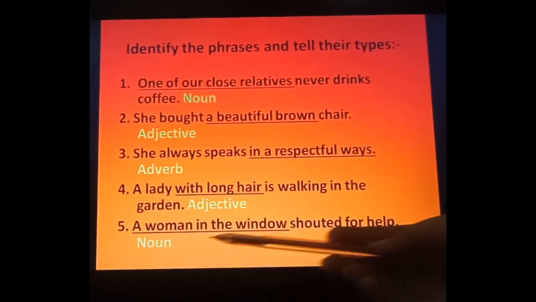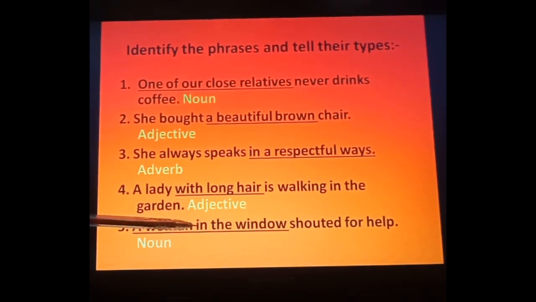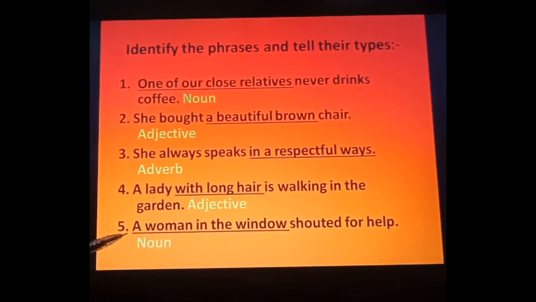Suppose in this, if I am hiding this, a woman. So in the window, then the quality of the woman, that is standing in the window. So if I have mentioned only in the window, that is your adjective phrase. But here I have underlined a woman in the window. So the noun is given, that's why this is the noun phrase. So I hope you can easily do it. You are able to do it. Noun phrase, adjective phrase, and adverb phrase.